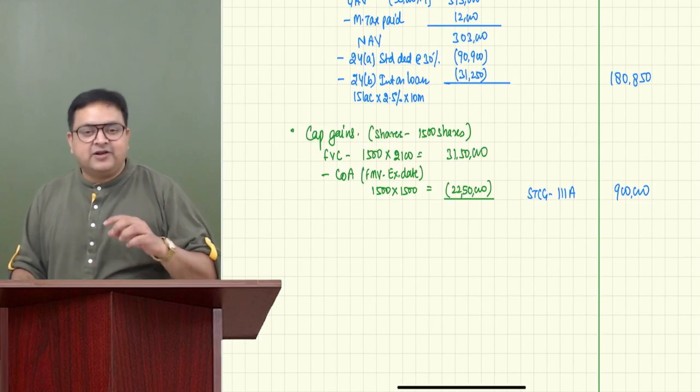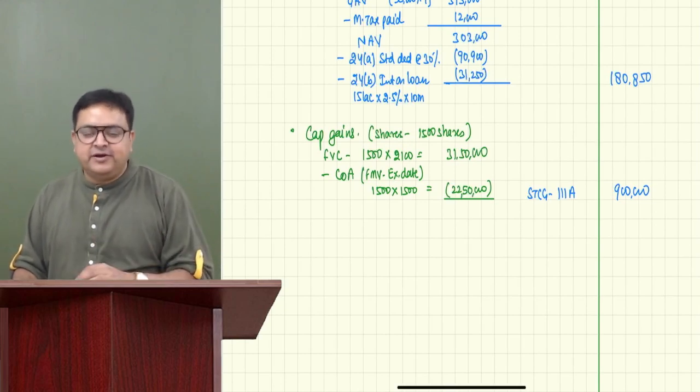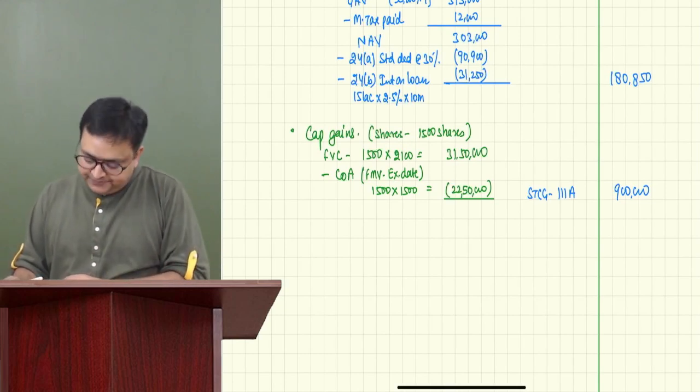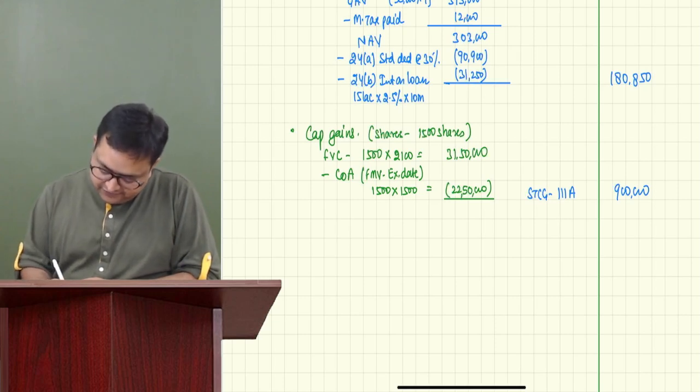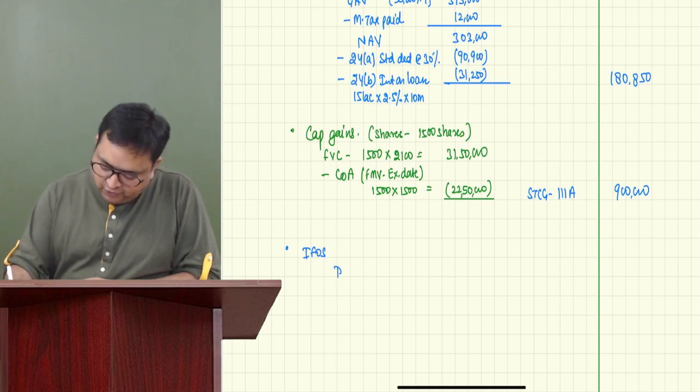Since they have actually asked us to compute the tax liability also, we'll be computing the tax as well. Then we have IFOS income also. First is interest on bonds.